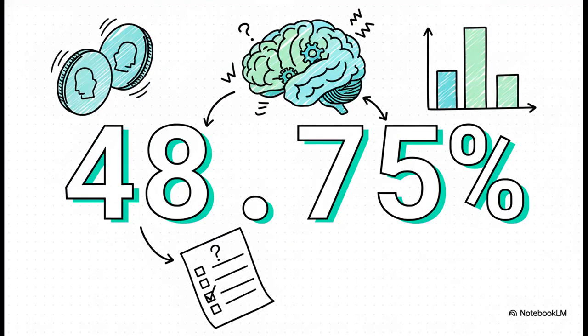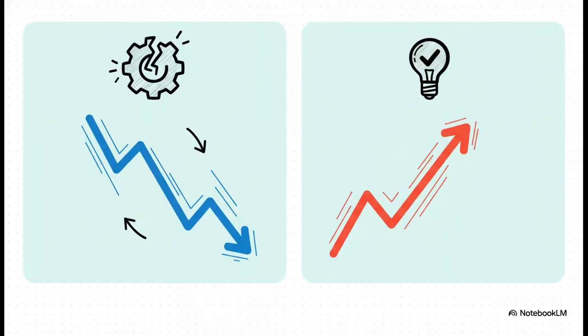So, before any training at all, we give it that final exam. And its score? 48.75%. That's basically a coin flip. It's just guessing. This proves that, right out of the box, our specialized model has absolutely no idea what it's doing. And now, the training montage. Over 5 rounds of training, we call them epochs, you can see exactly what happens. On the left, its mistakes, what we call loss, they just plummet. And on the right, its correct answers, or accuracy, they shoot straight up. This is our AI literally getting smarter right before our eyes.